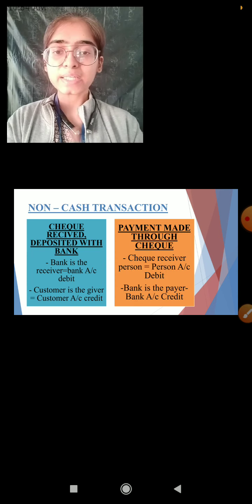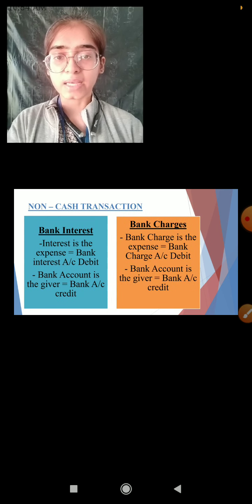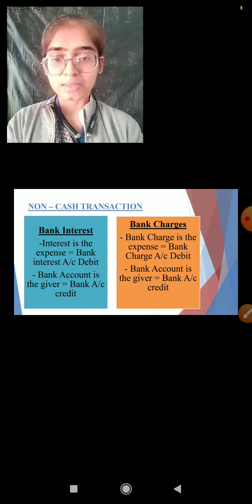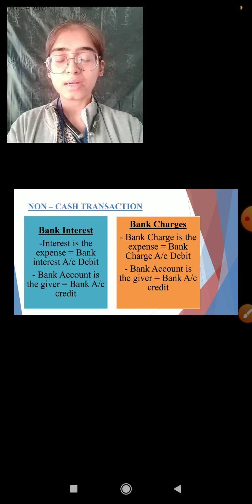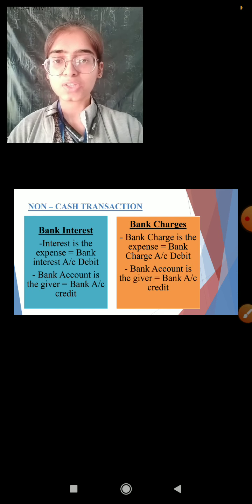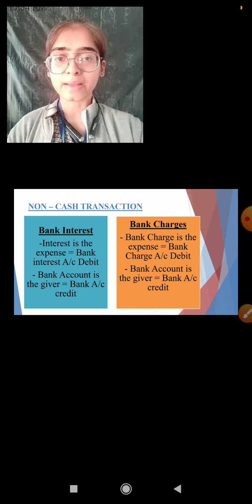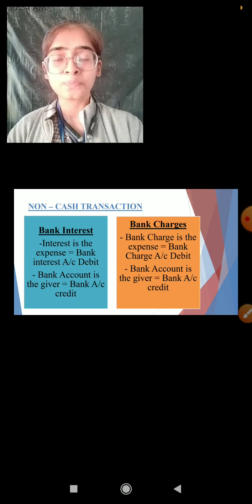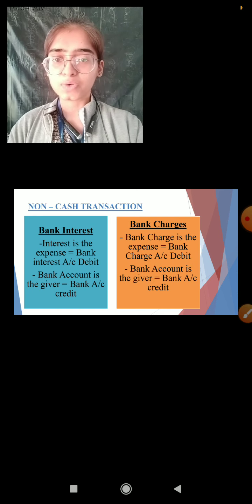Now let us go to the third type. Now what happens sometimes is bank interest. अब बैंक क्या करता है, हमारे इनकम्स एंड एक्सपेंसेस को मैनेज आउट करता है. Now if you are having a current account in so and so bank, for example ICICI bank, a current account holder gets the facility of the overdraft.